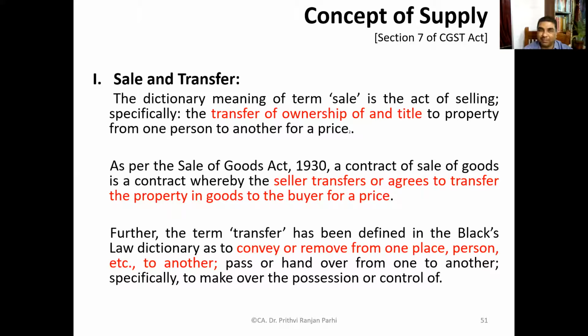Okay, why are you referring to the dictionary? Because it has not been defined in the act. Another way is that we can also refer to the Sale of Goods Act. The Sale of Goods Act 1930 says a contract of sale of goods is a contract whereby the seller transfers or agrees to transfer the property in goods to the buyer for a price. That means the property in goods gets transferred by the seller to the buyer for a price. Then only it is a sale under the Sale of Goods Act.